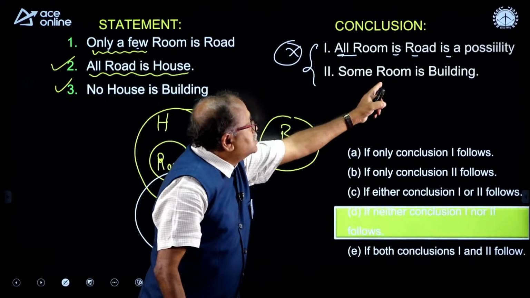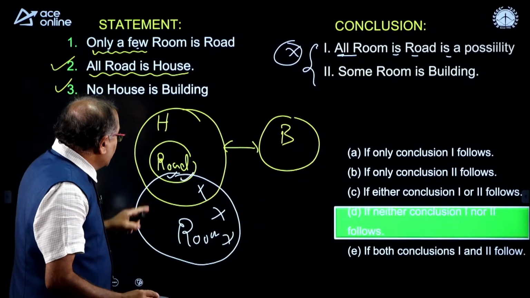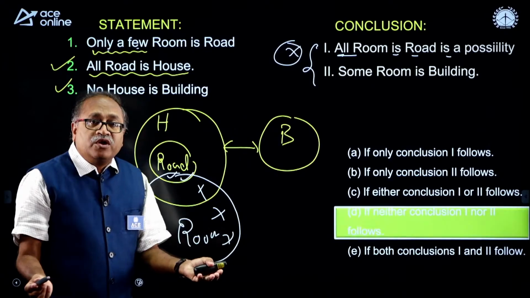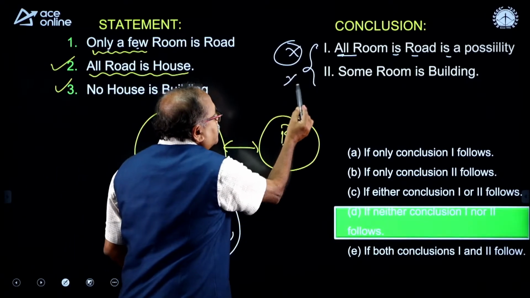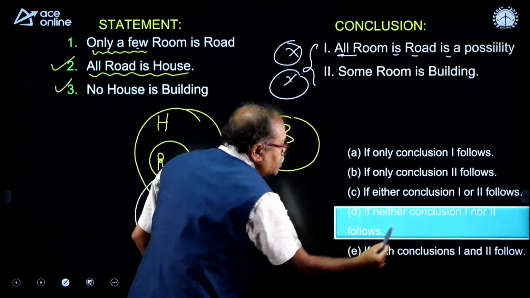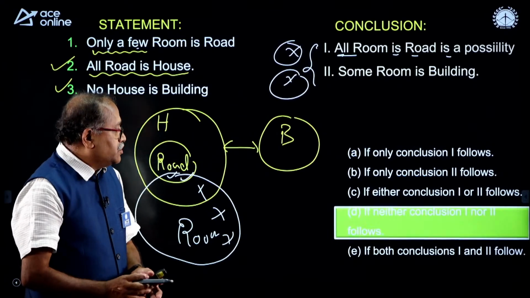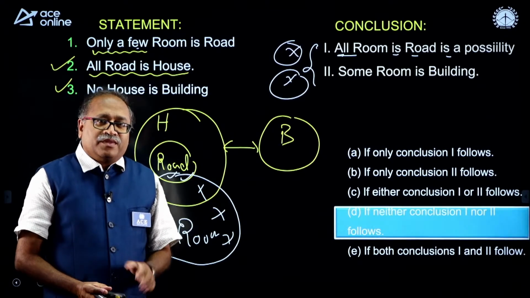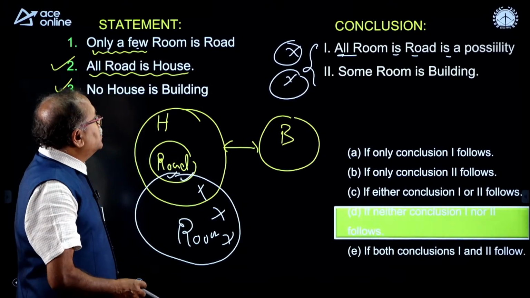The next one, some room is building. So, this is a room and this is building. I do not have any connection in this. So, beautifully you have answered the question, that neither conclusion 1 nor 2 follows. That is all. Moving on to another part.